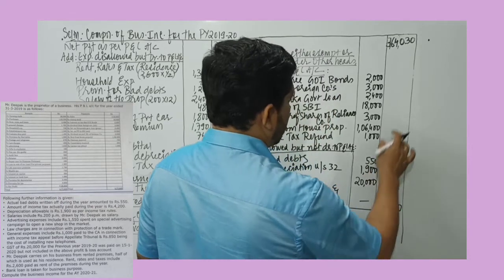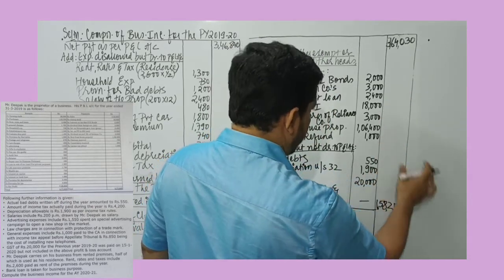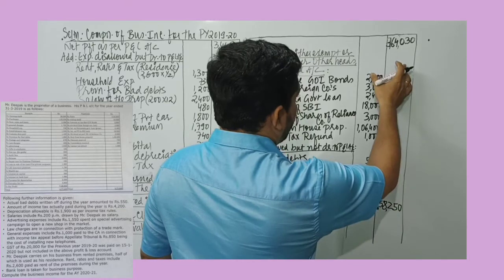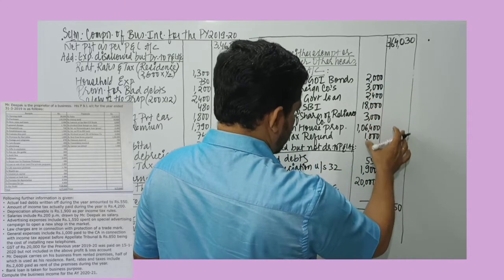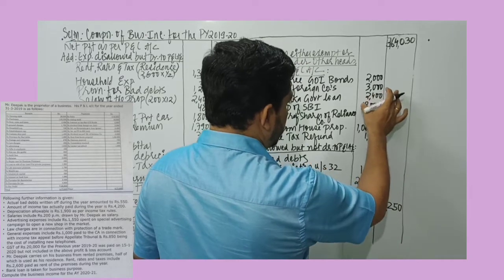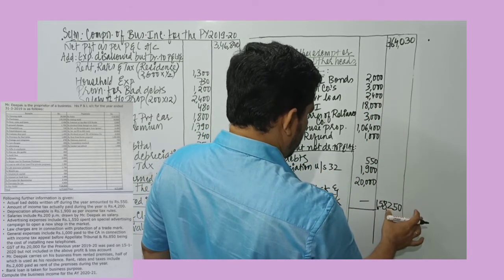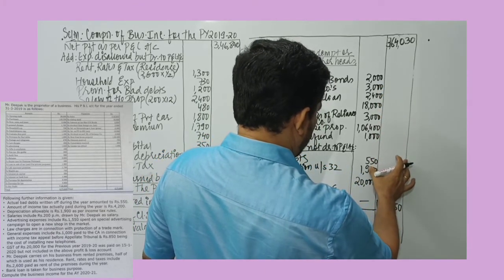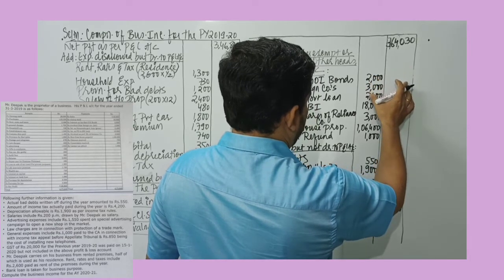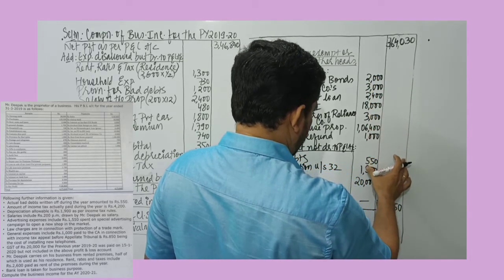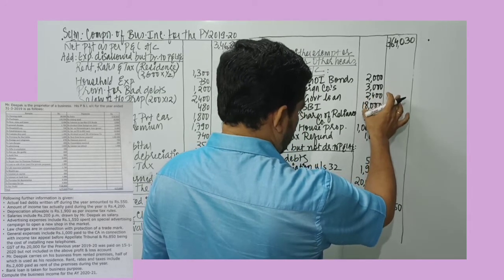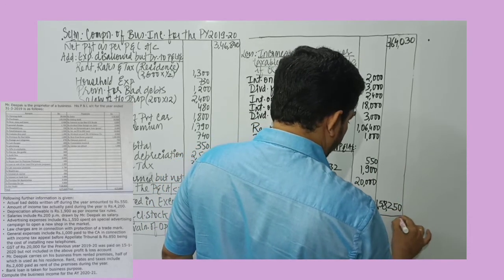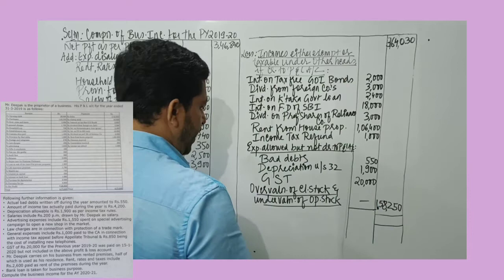So once again I just add back, and we get 1,58,250 as the amount to be deducted.